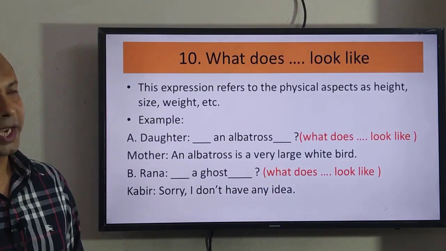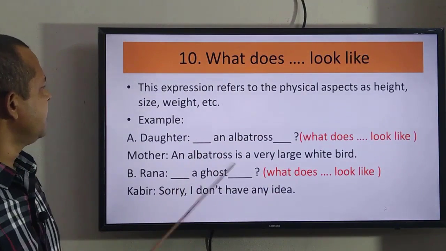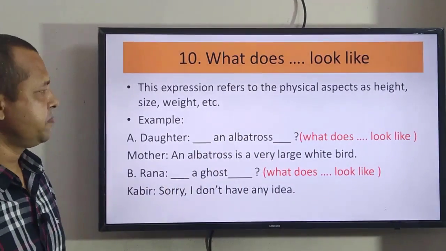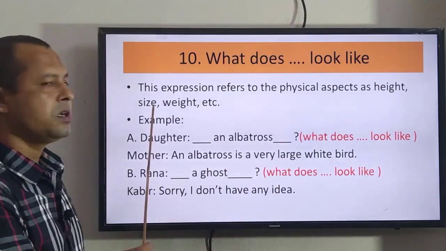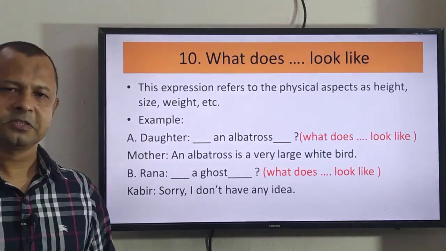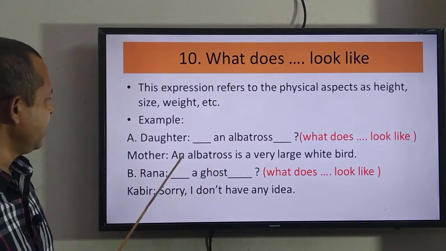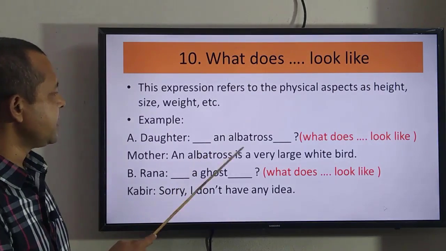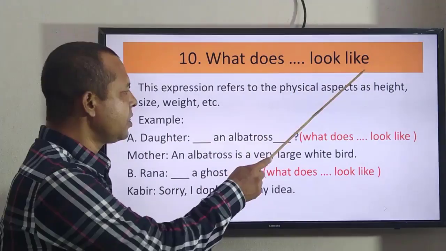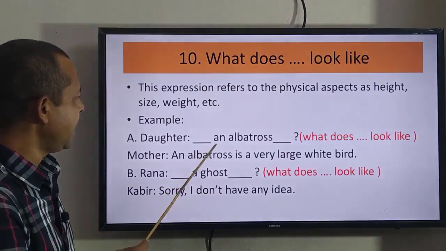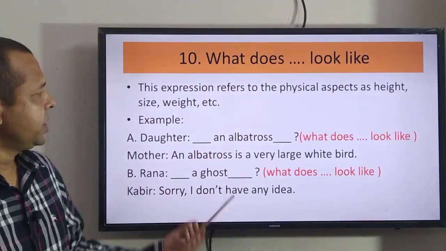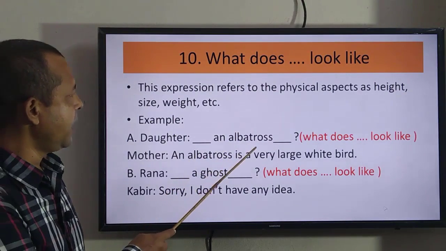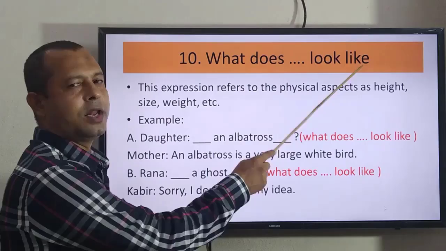"What does ... look like?" This expression refers to the physical aspects such as height, size, weight, etc. Let us see an example. Daughter asking mother, what does an albatross look like? Dash an albatross dash. So how can we complete it? We can complete it like this. What does an albatross look like?